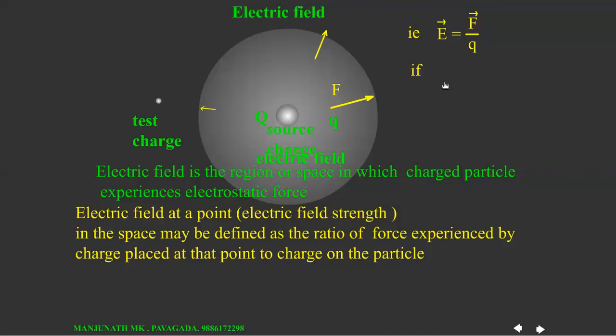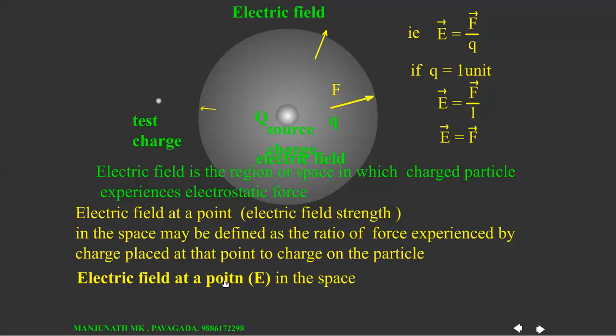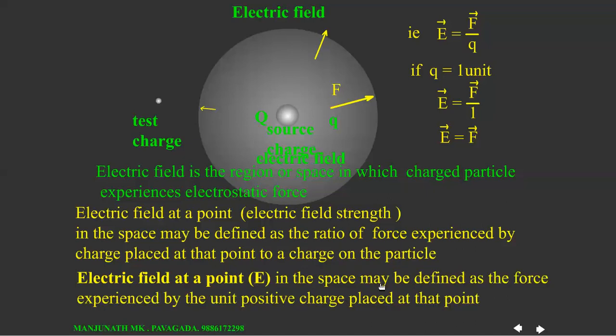If Q is taken 1 unit, then E is equal to F divided by Q becomes F divided by 1. Therefore, E is equal to F. That is, electric field at a point is equal to force experienced by unit positive charge placed at that point. Therefore, we can also define electric field like this. Electric field at a point in the space may be defined as the force experienced by the unit positive charge placed at that point. Okay, this is about electric field at a point.